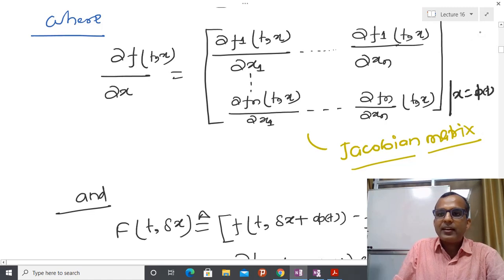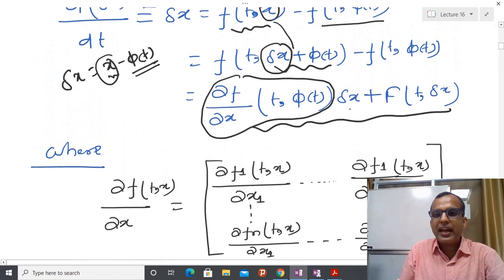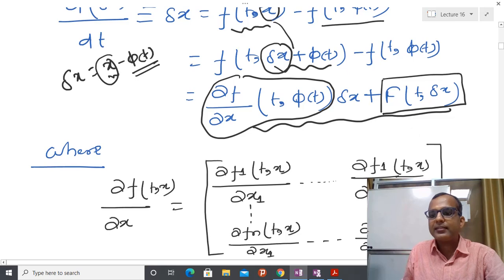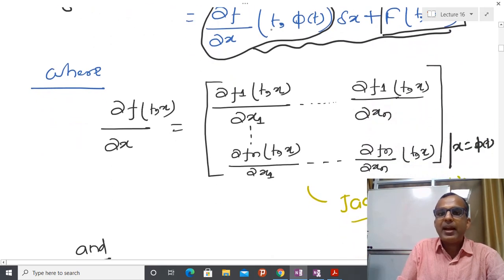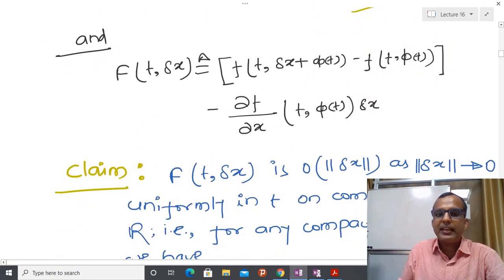Now try to see that in this formulation I have written two terms, this term plus this term. So I have to define this term, which is big F(t, delta x). Obviously I have added this term, so inside this f(t, x) I am defining it like this. So F(t, delta x) is basically f(t, delta x plus phi(t)) minus f(t, phi(t)), and whatever term I have defined there, the same thing I am going to subtract from here. So the Jacobian matrix I am going to subtract from here.